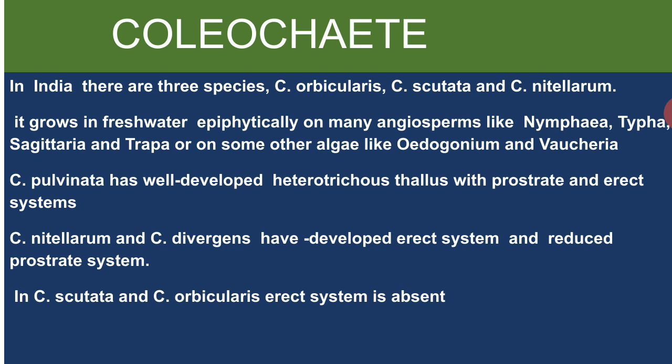Coleochaete pulvinata has well developed heterotrichous thallus with both prostrate and erect system, whereas C. nitellarum and C. divergens have developed erect system and they have reduced prostrate system, whereas in C. scutata and C. orbicularis the erect system is absent and they have cushion-like thallus, that is representation of horizontal type of thalli.